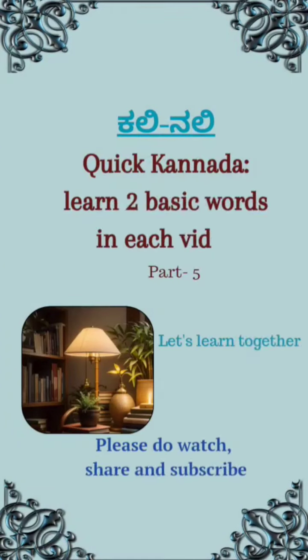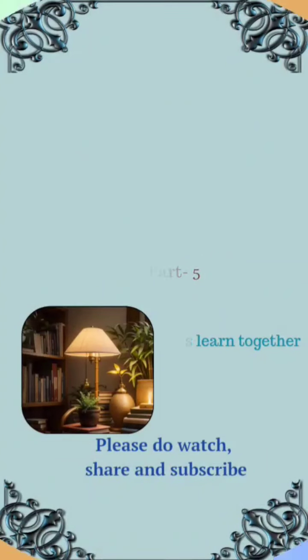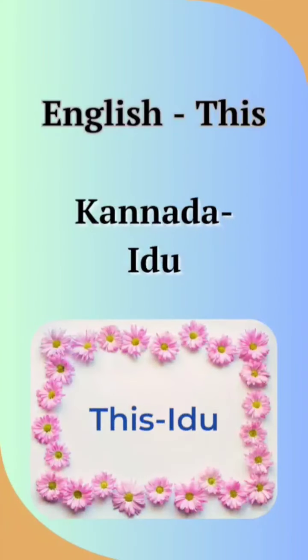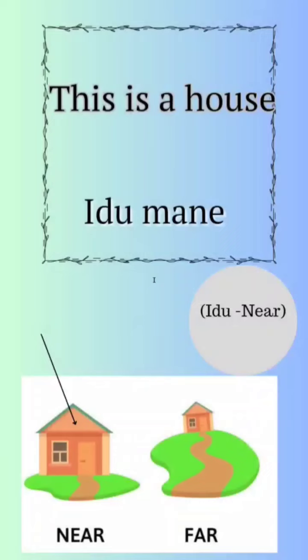Learn 2 basic words in each video. It's 5th session. Today we are learning the word this. In Kannada, this means idu. Idu. Okay, this means idu. Let's see the example. This is a house. Idu mane. Idu mane. Idu refers to near.